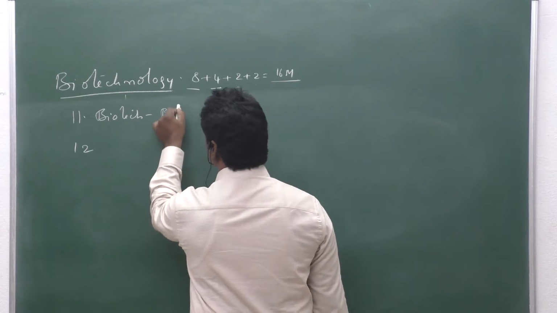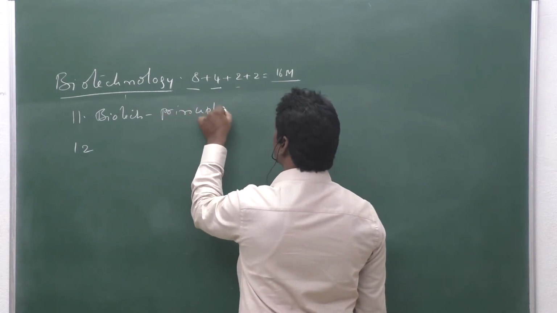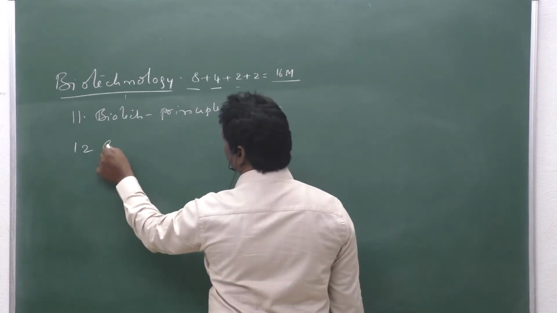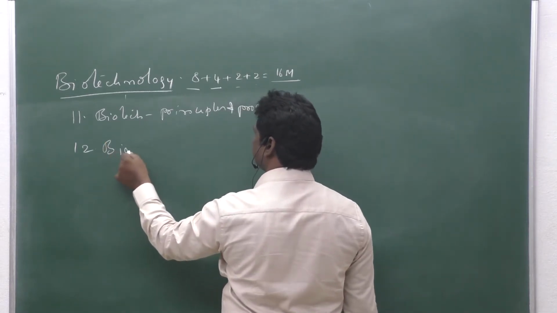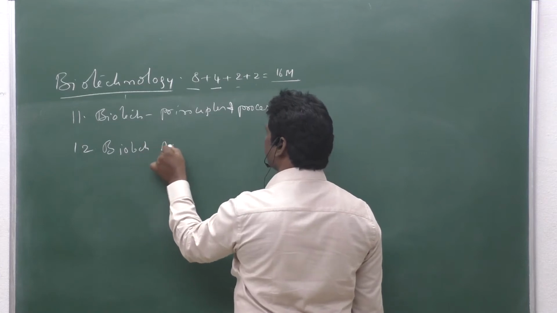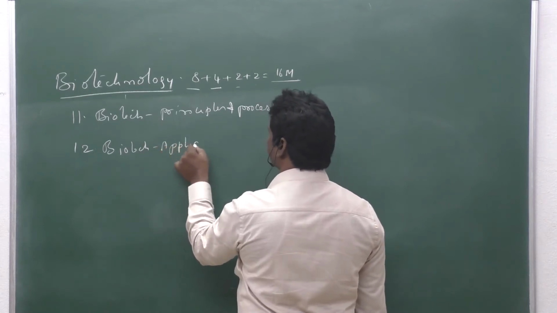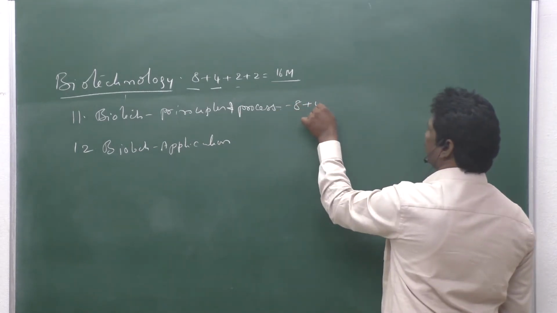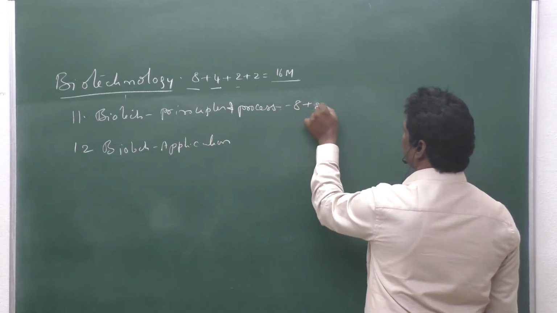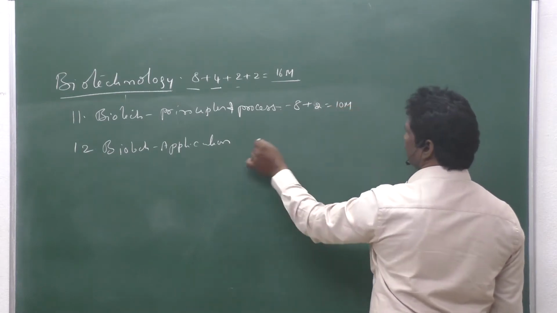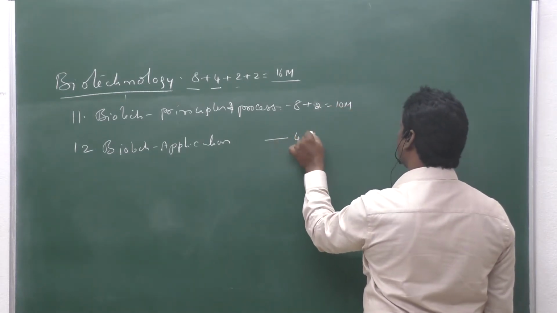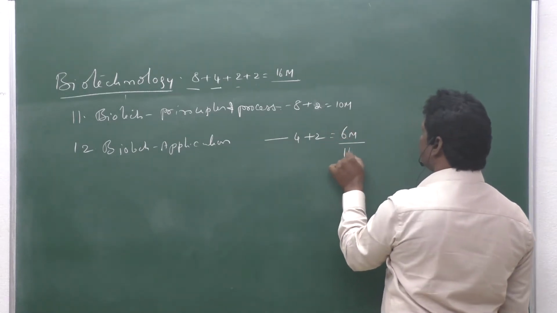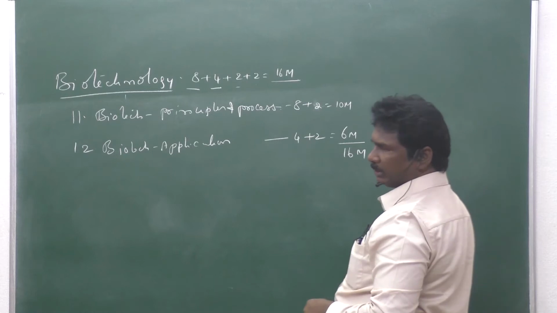principles and process. And the second lesson, biotechnology applications. So what are the applications of biotechnology? In this we have an 8 marks and 4 marks, 8 marks and 2 marks, 10 marks. From this chapter, a 4 marks question and 2 marks, total 6 marks. So total 16 marks for your intermediate examination.